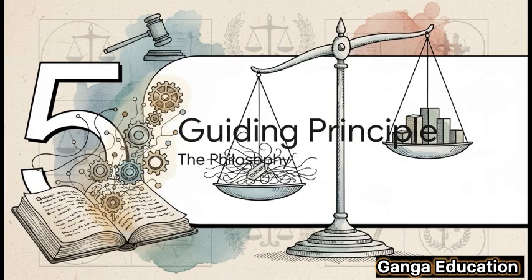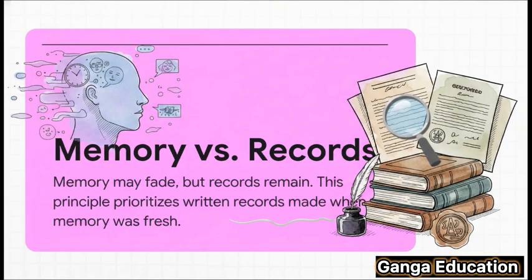Every law has a why, a core philosophy behind it. So what's the guiding principle that forms the foundation of Section 162? Let's take a look. The whole idea can be summed up in a simple, powerful maxim. Memory may fade, but records remain. It's a beautiful way of saying that while our memories can get blurry, a written record is permanent. And that's why the law places so much importance on documents that were created when the memory of the event was still fresh and clear.